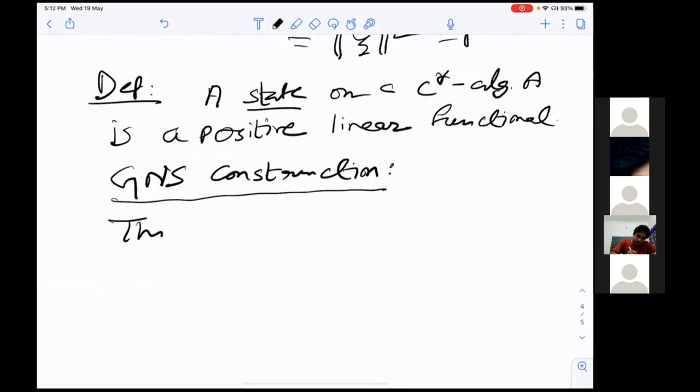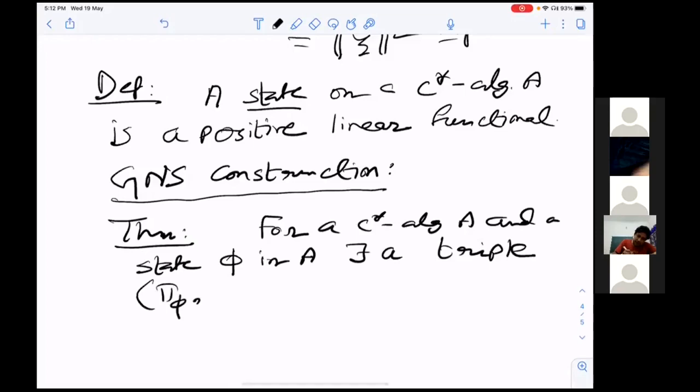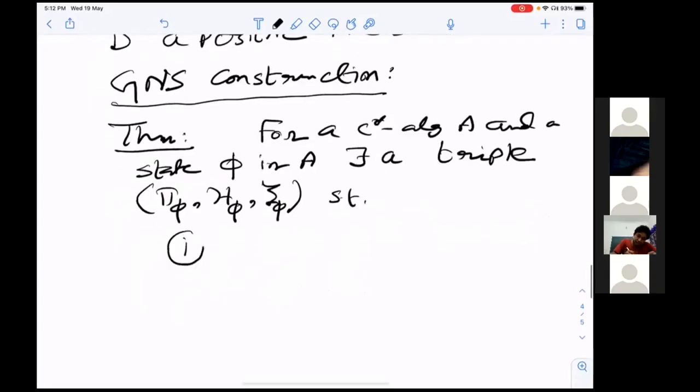So this is the statement. For a C-star algebra A and a state φ on A, there exists a triple, denote this by (π_φ, H_φ, ξ_φ), such that these properties hold.